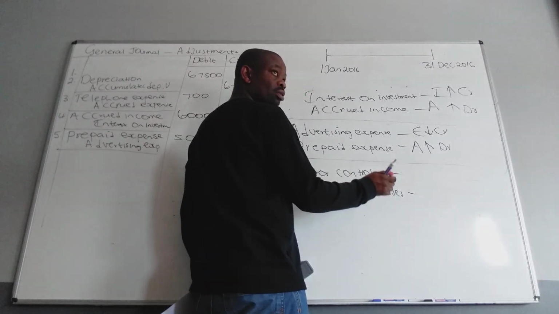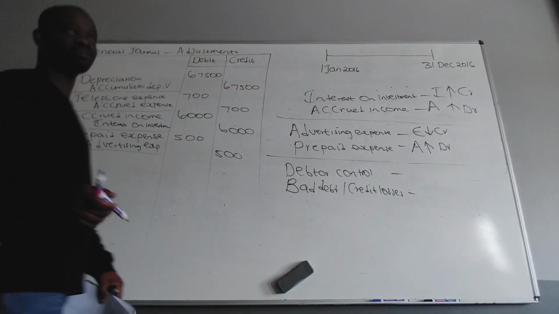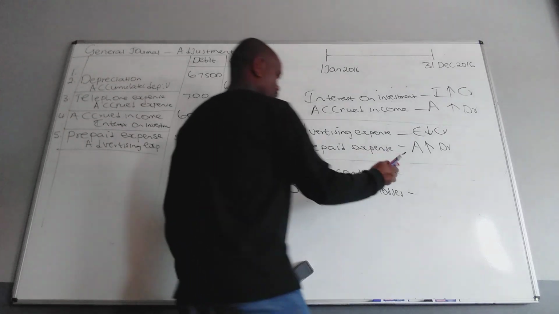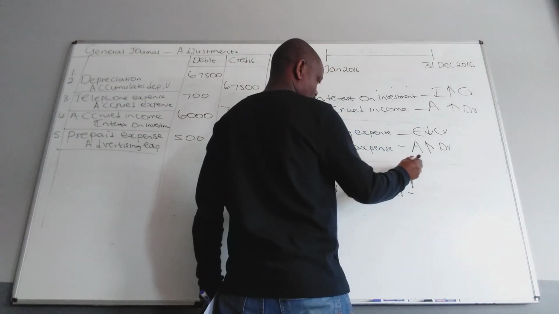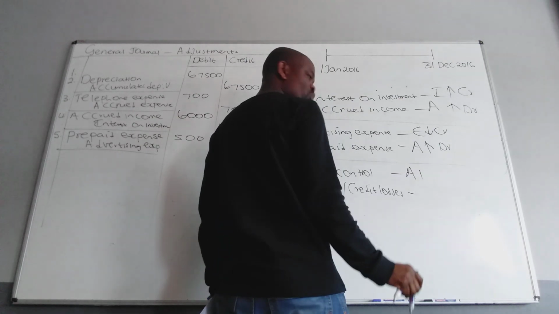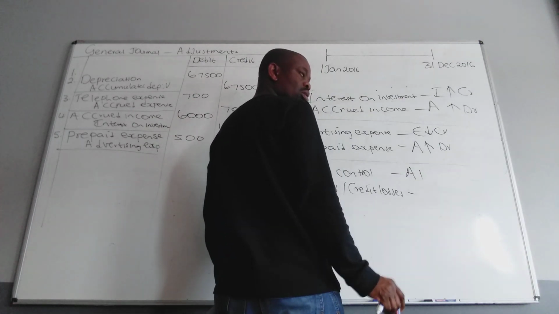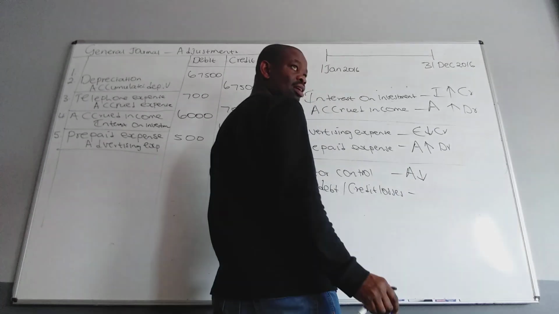And then we can classify. Debtors control is our asset. Increase or decrease when you cancel what he owes you? Decreasing. And now we said credit. Perfect.